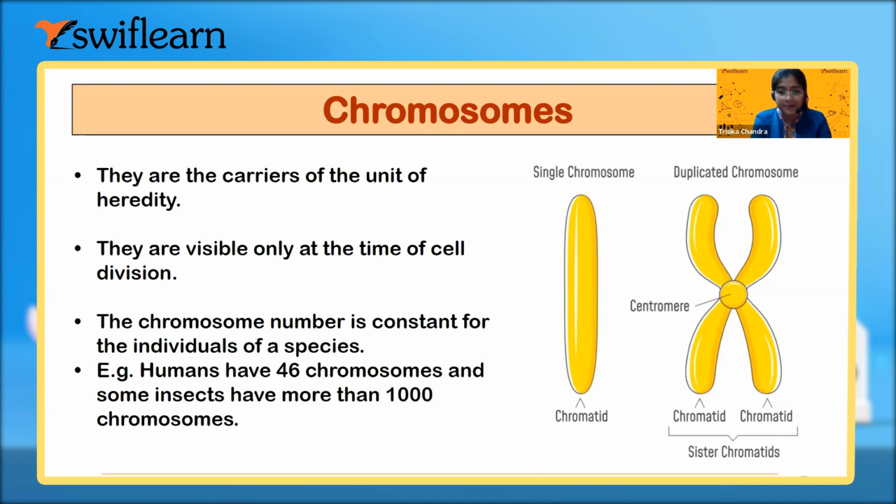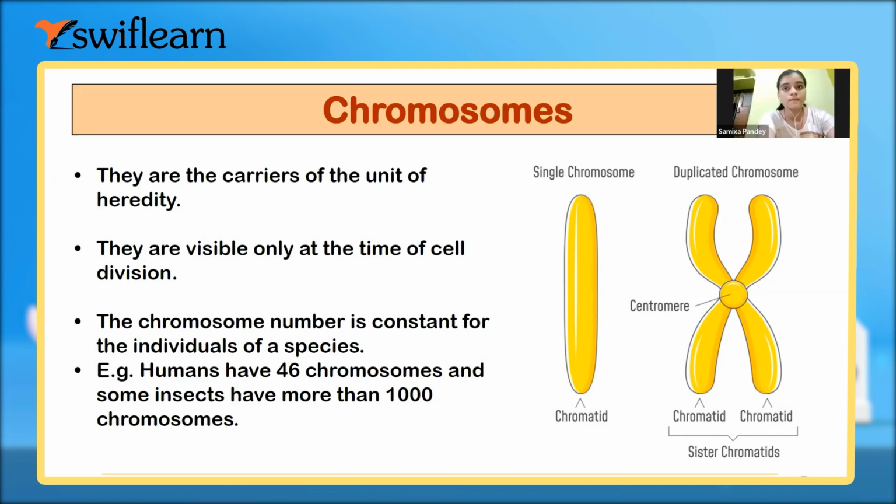specific in number. Like in human beings, we have 46 chromosomes in the nucleus of each cell. It is not always true that the most developed organisms have more chromosomes, and that small insects have fewer.